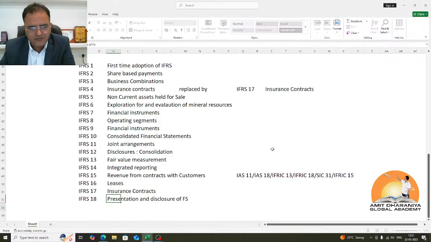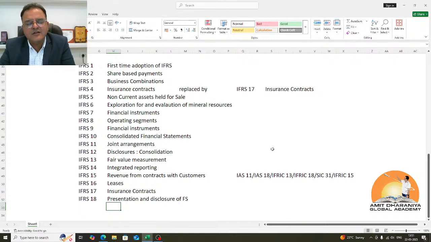This standard is going to make the preparation of cash flows very easier, because we were dividing the cash flows in terms of operating, investing and financing activities, and the same will be applicable to the income statement now. That is good news for the preparers of financial statements, who were getting confused while dealing with cash flow statements, like where we'll be showing these items, whether these will be shown as operating, investing or financing. So in some manner it is going to support the preparation of cash flows, because the income statement will also be classifying their incomes and expenses in terms of operating, investing and financing. That's a big change. Now this is applicable from 1st January 2027, but we'll be studying both the accounting standards.